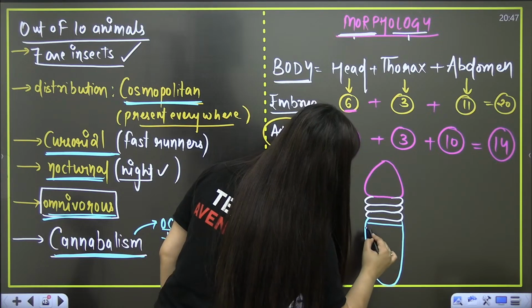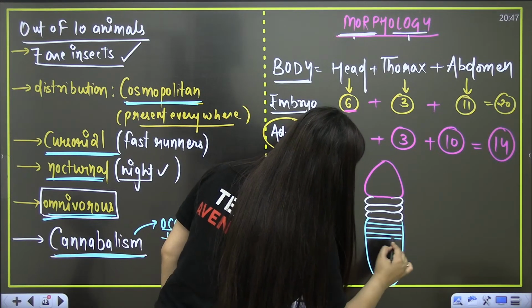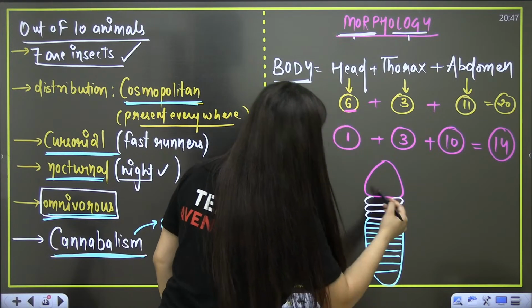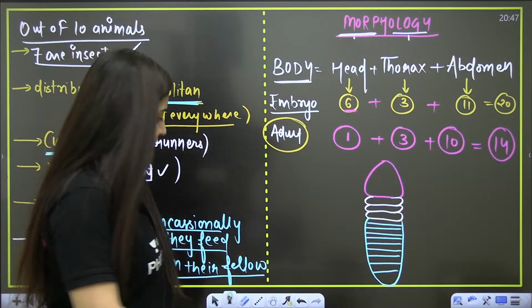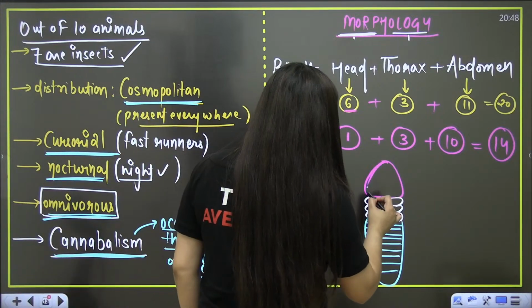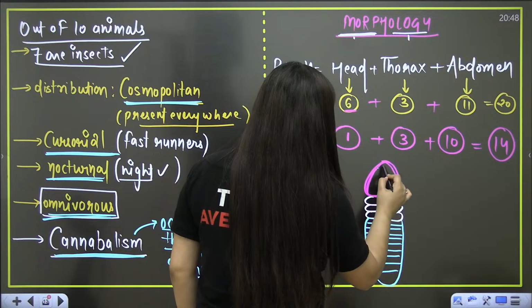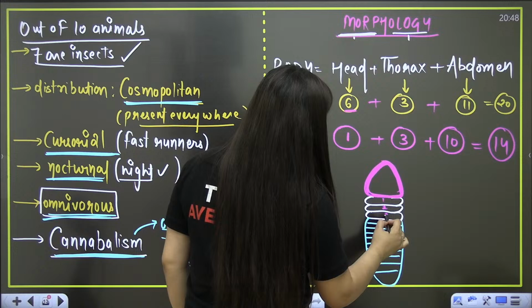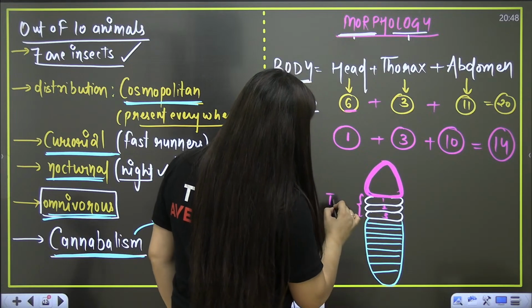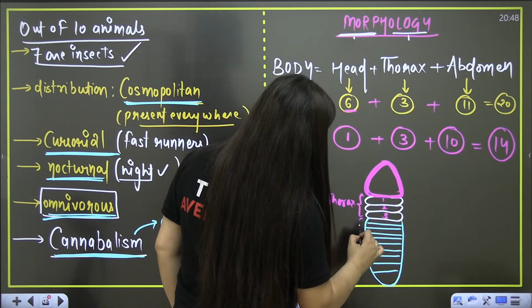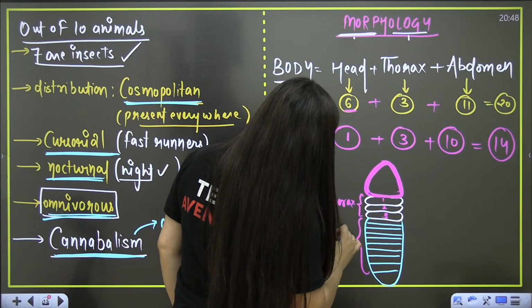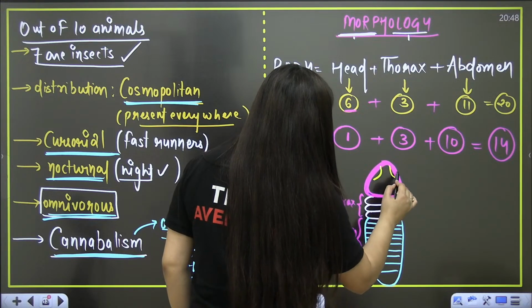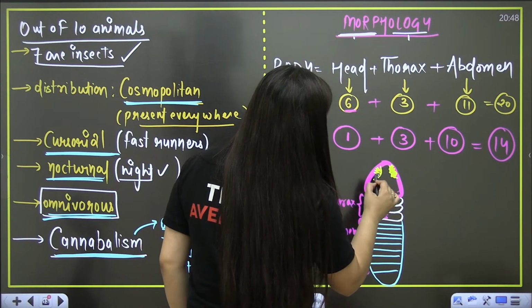So 1, 2, 3, 4, 5, 6, 7, 8, 9 and 10. Okay, so the head is formed by the fusion of 6 segments. Then 1, 2 and 3 is the thorax, and then this is the abdomen part. So it is our Mr. Cockroach, and here you will see some lateral eyes also.